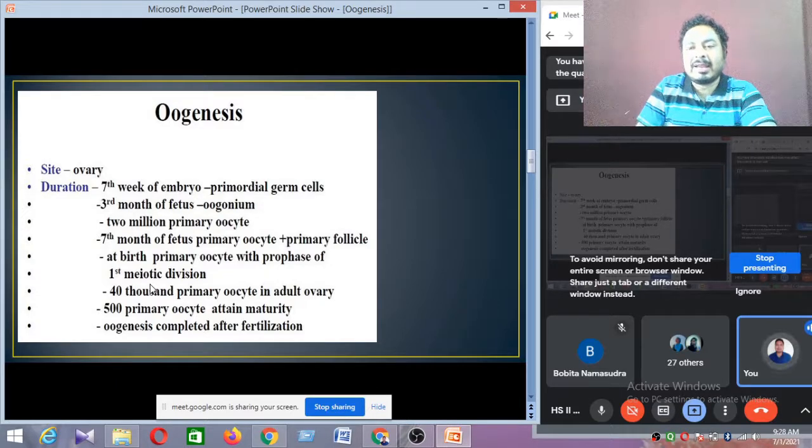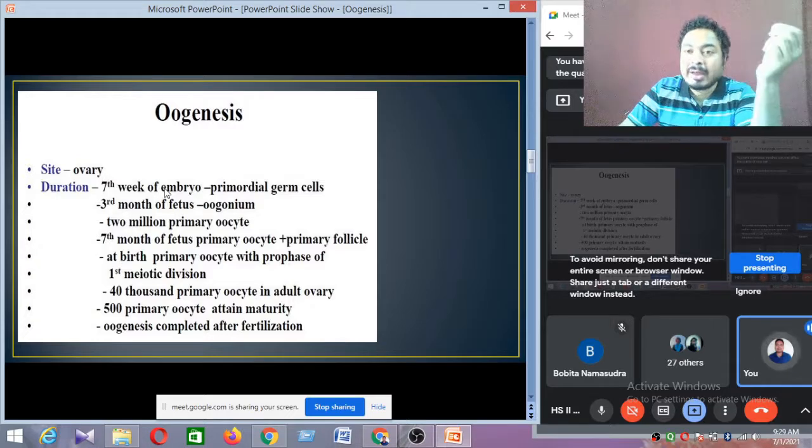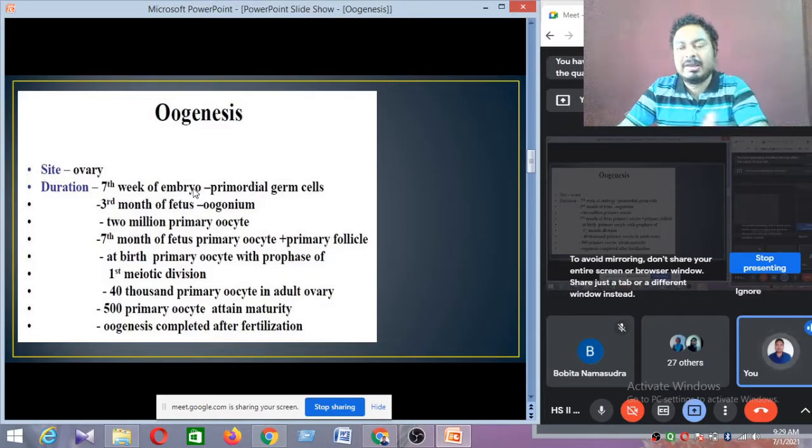Okay, and this is cyclically present every alternate month. This is the important point of the oogenesis process, because it is started before the birth of the female child. The oogenesis process starts when the female is at the embryonic stage of the 7th week. Primordial germ cells are produced at the 7th week embryonic stage, and they are completed at 11 to 16 years, when the female attains puberty.